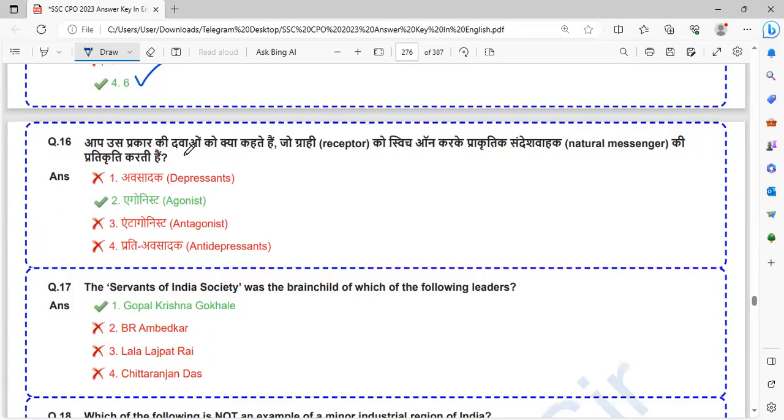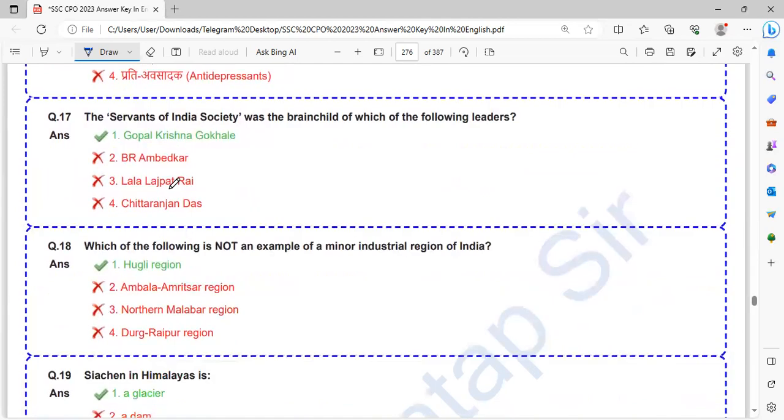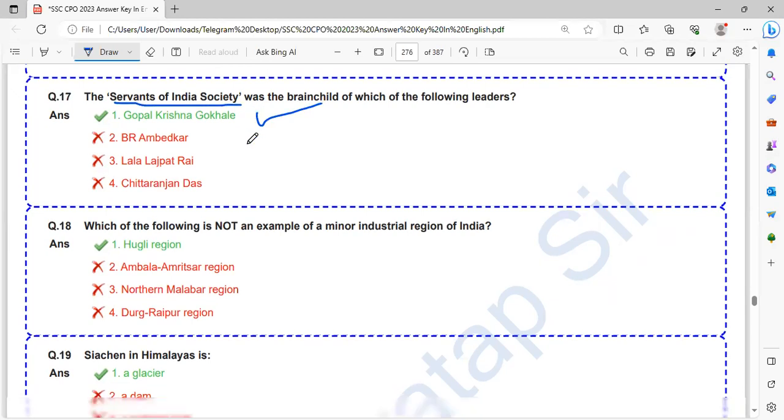आप उस प्रकार की दवाइयों को क्या कहते हैं जो ग्राही रिसेप्टर को स्विच ऑन करके प्राकृतिक संदेशवाहक की प्रतिकृति करती है? So that is agonist. The Servants of India Society was the brainchild of which of the following leaders? The leader was Gopal Krishna Gokhale.